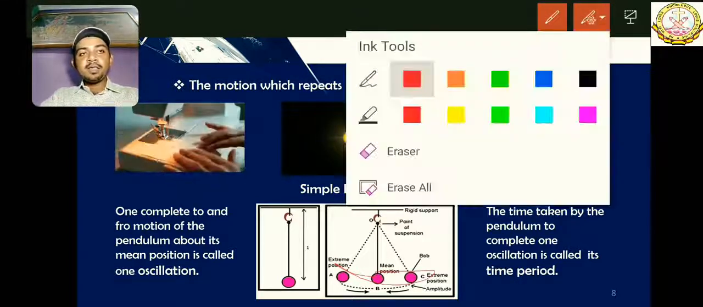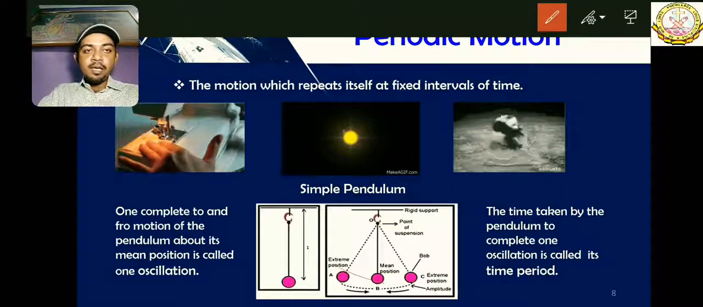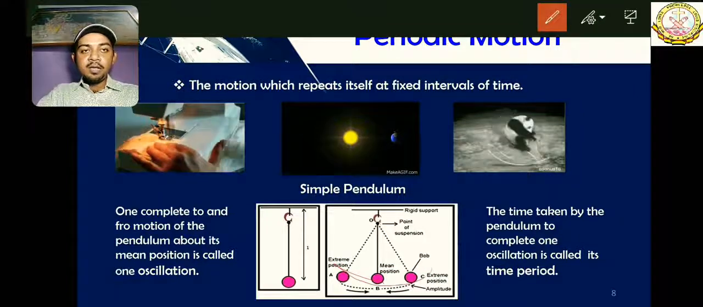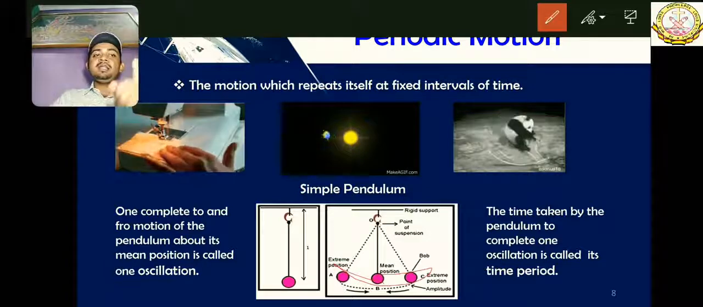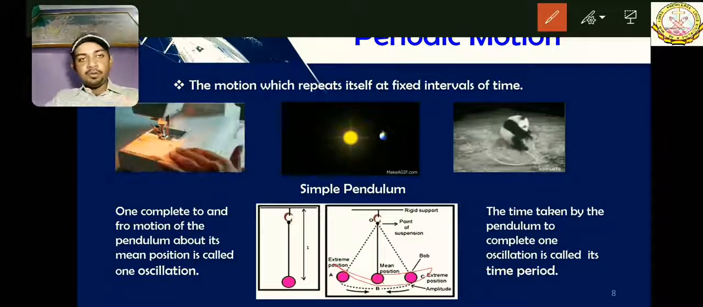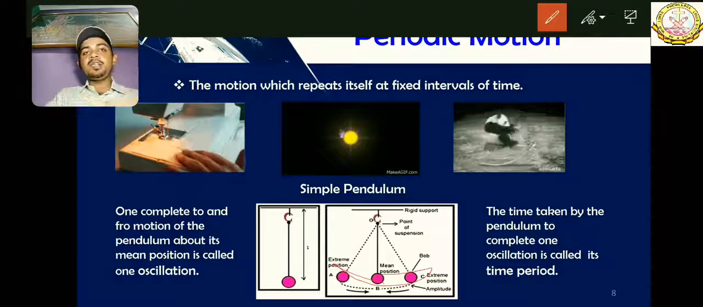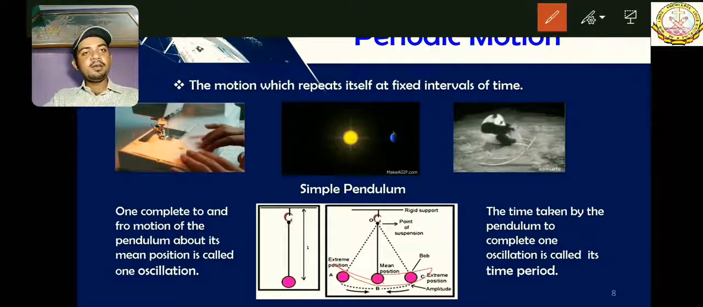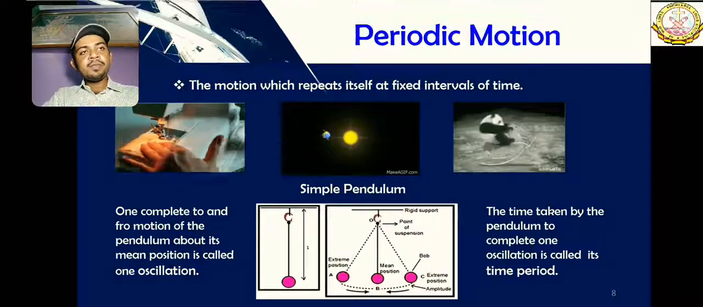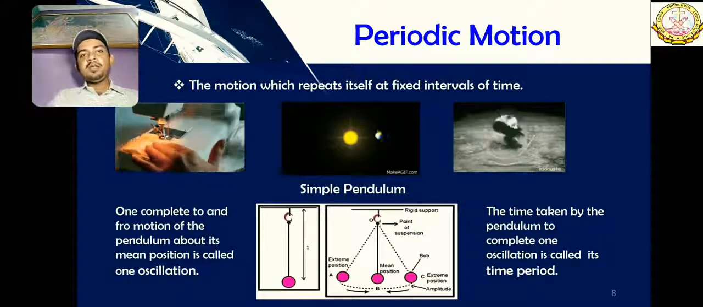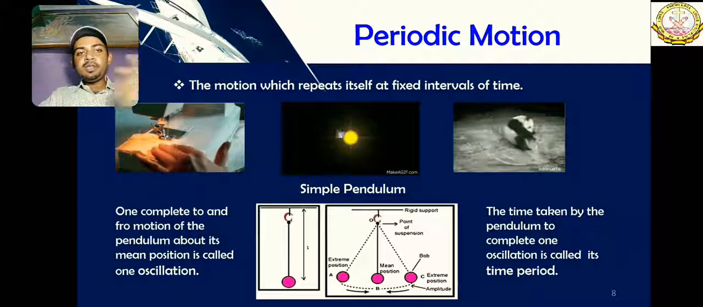Okay, starting from the mean position, going from one extreme end to the other extreme end and coming back to its mean position is one oscillation, and the time taken to complete one oscillation is called its time period. Simple, nothing very tough. So you have learned two new words, oscillation and time period.